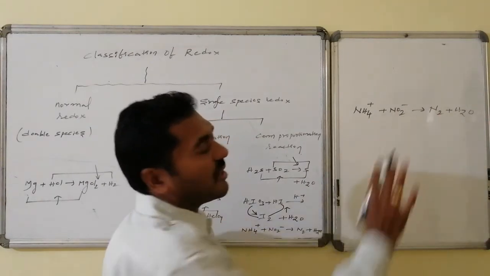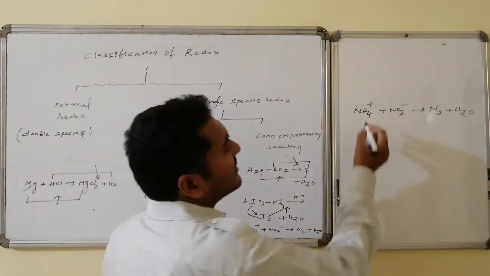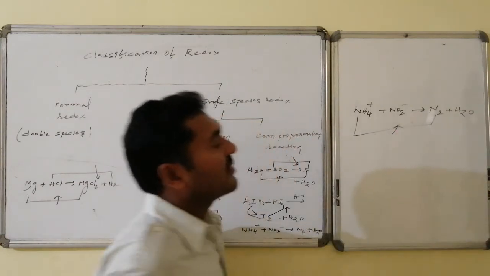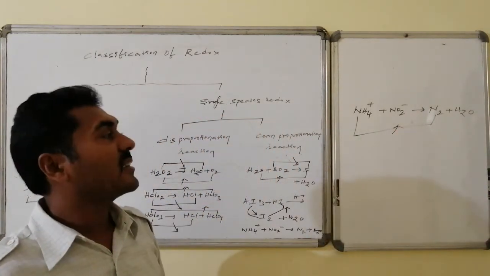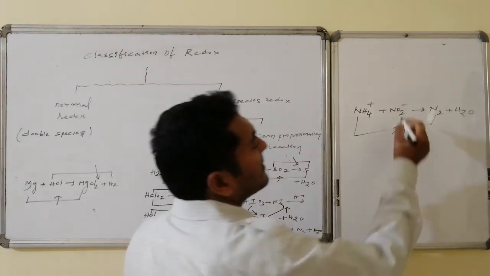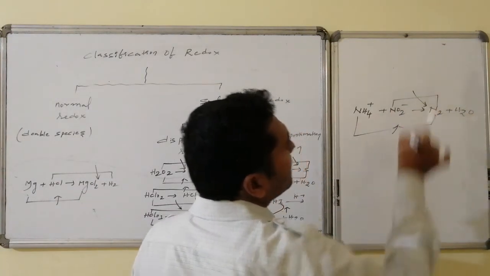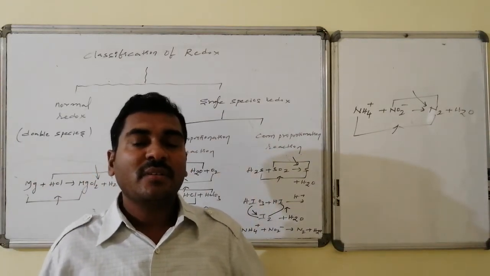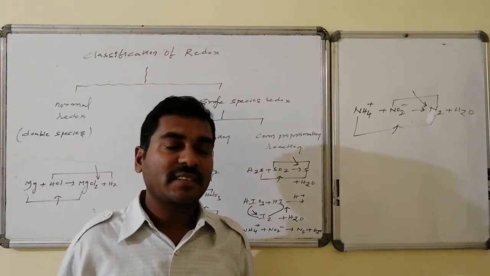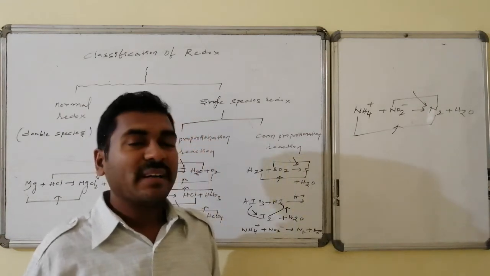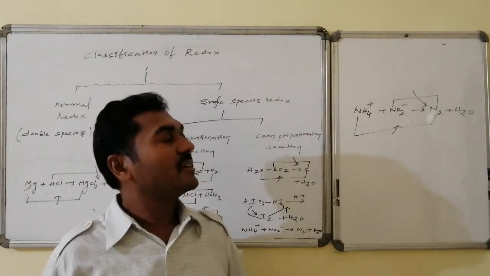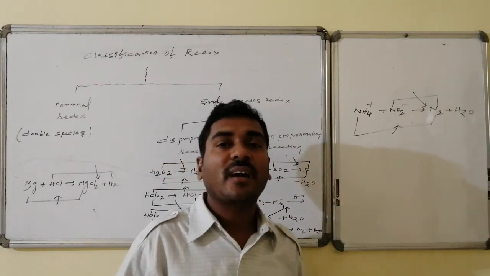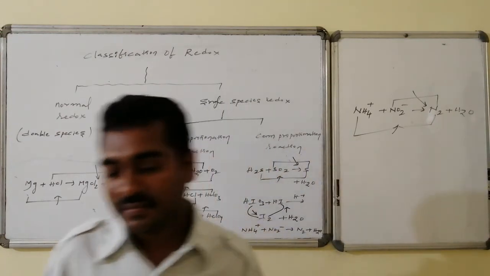Nitrogen is the common species in all of these. Here it is maintaining -3 state, and -3 to 0 is an increment. Here +3 is converted to 0, that is a decrement. Thus, nitrogen from the extreme ends of oxidation states, +3 and -3, higher and lower, is converted to the intermediate oxidation state 0. All such reactions are said to be comproportionation reactions.